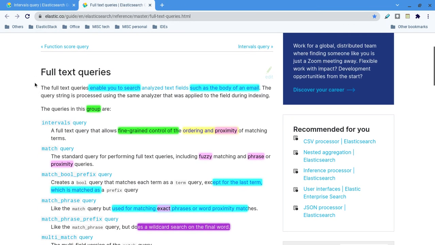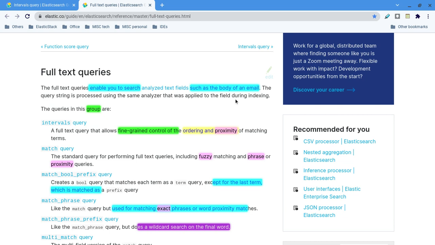Here you can see that the full text query enables us to search analyzed text, like the body of an email, very simple. In one of my use cases, we want to integrate with email content, but the content of the email body keeps changing for every email. Some mails even have HTML, some text tables, and some are just plain text. Many things are there. In such integrations, only full text queries will be useful. That is one kind of use case.